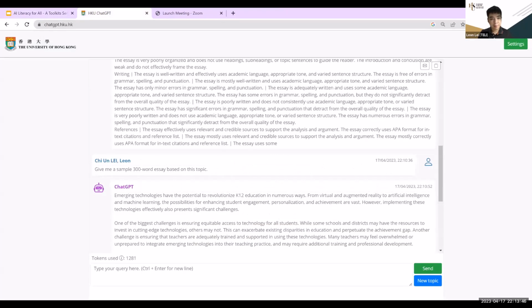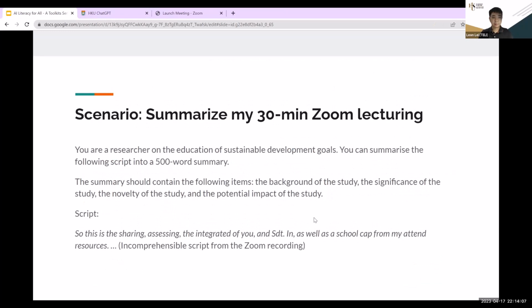What I want to say is, for example, another scenario where I want to write something to summarize what I discussed on SDG. I don't want to write it because it takes time to write 500 words. I think it will be more effective if I just present, say something randomly through Zoom, record the whole thing with Zoom, and then generate a script.